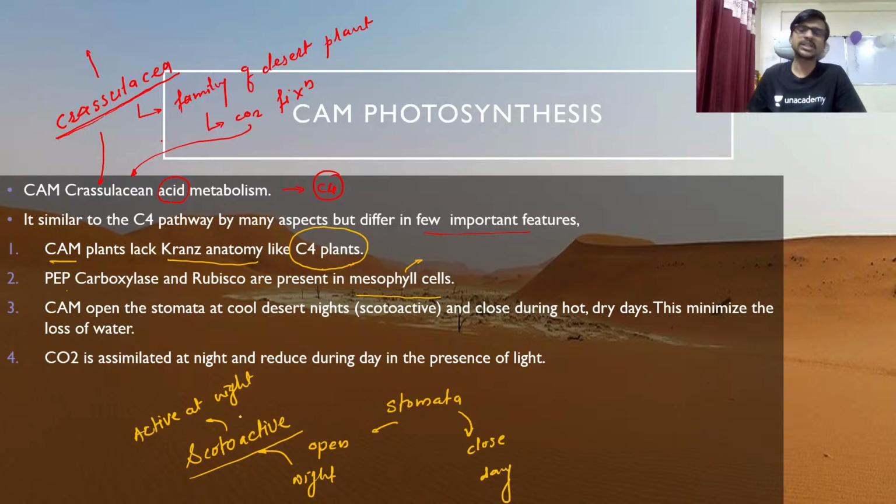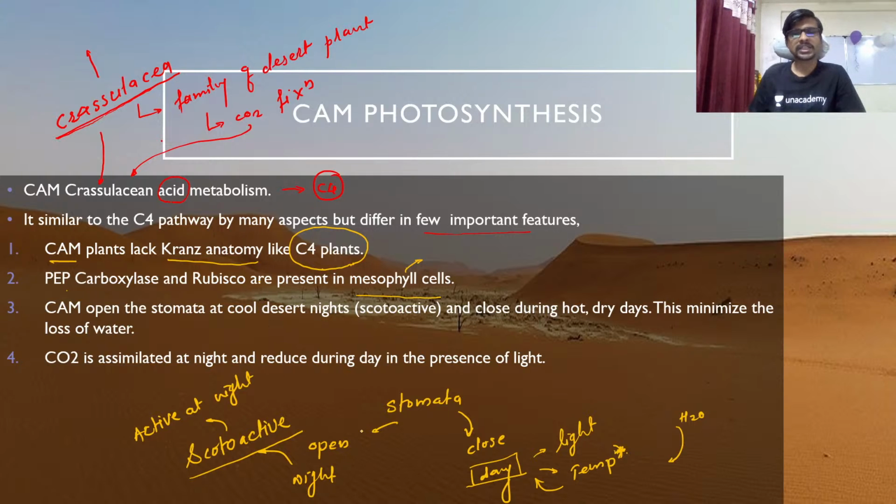Active at night or in dim light, and stomata is closed at the daytime, because in the daytime the light intensity is very high, and the second thing is the temperature. Actually the reason behind the closing is the temperature. This temperature is very high, so if stomata is open, a lot of water will leave the plant. Stomata open झाला की water निघून जाईल plant मधनं, आणि असं काय होऊ नये म्हणून गरजेचं आहे की स्टोमॅटा दिवसा बंद झाला पाहिजे आणि